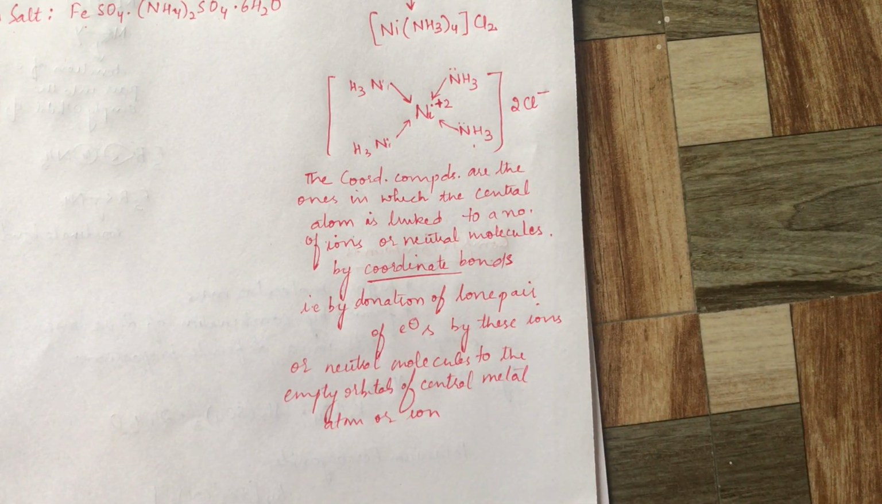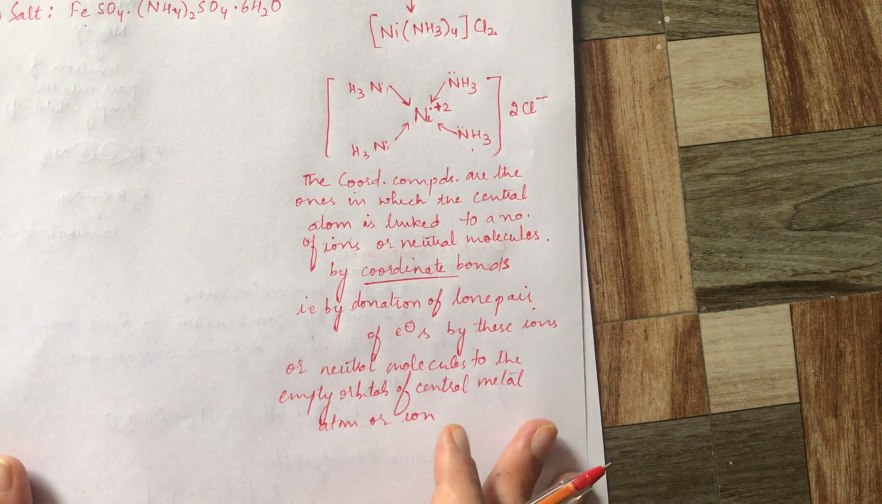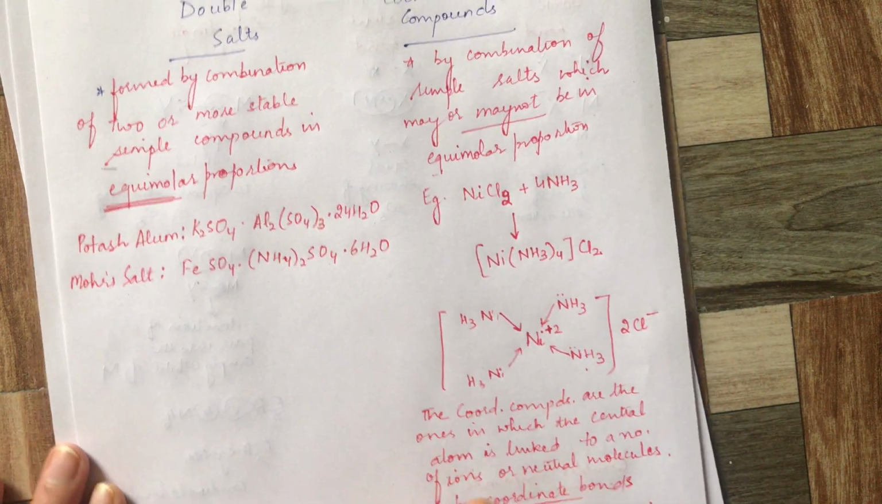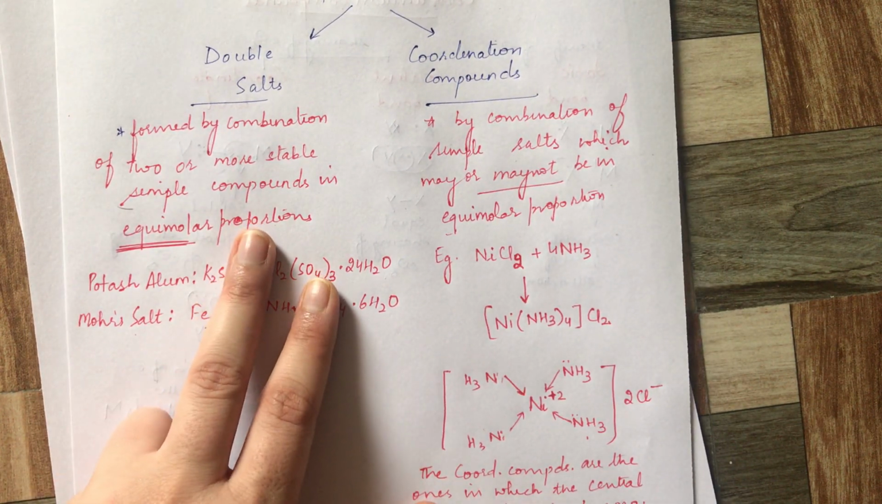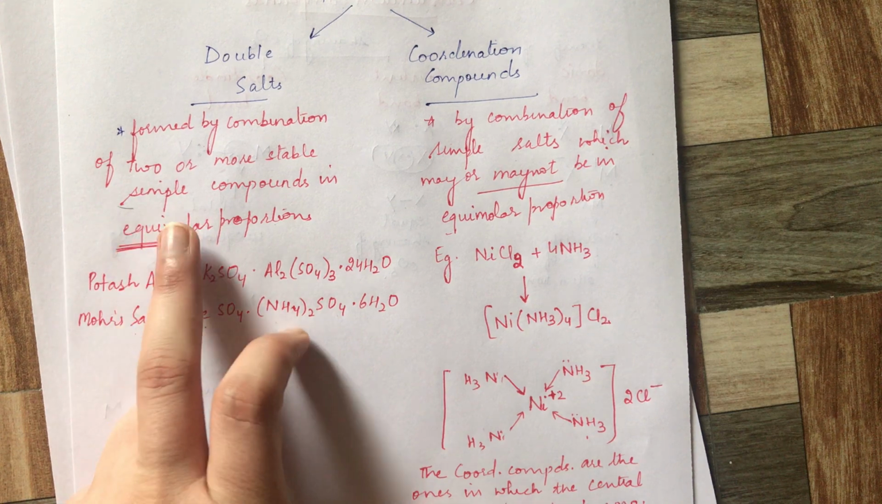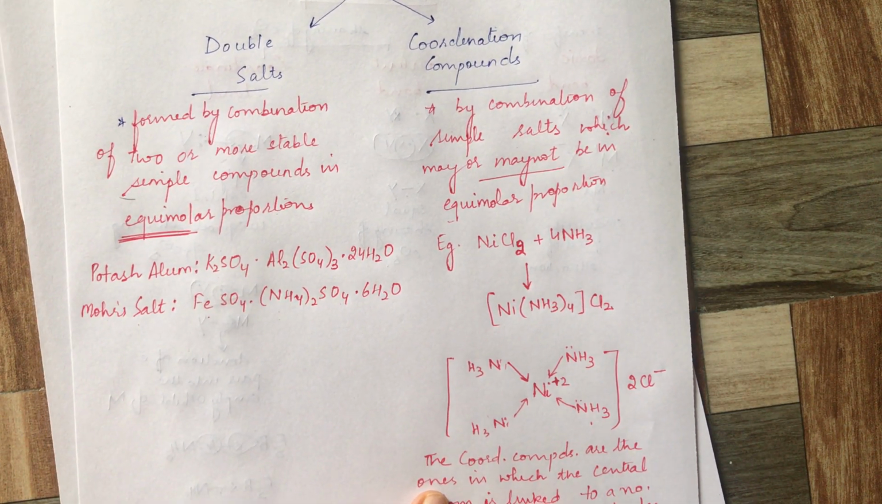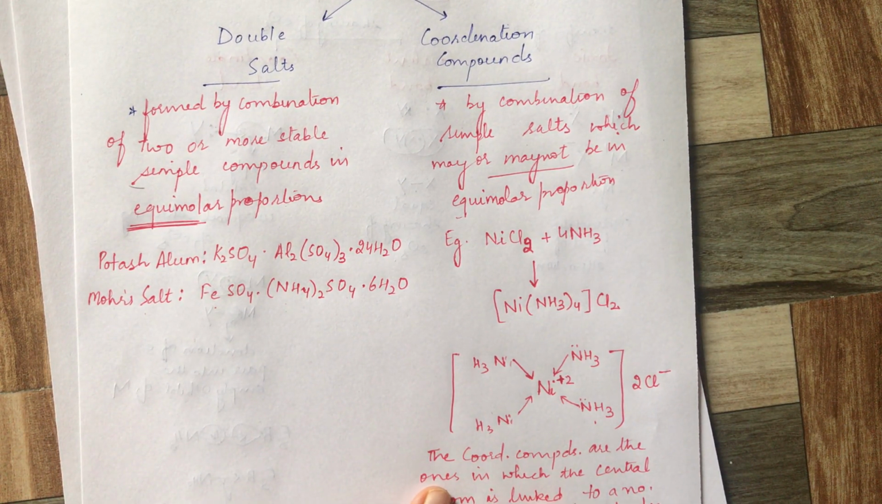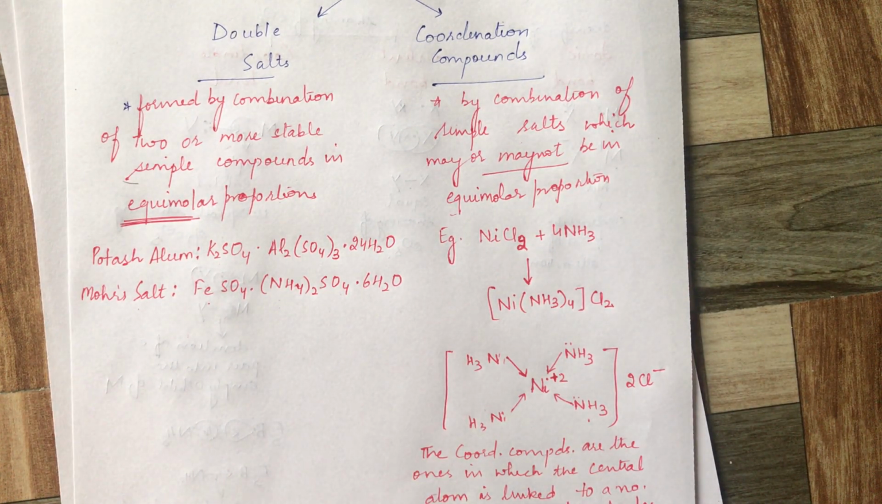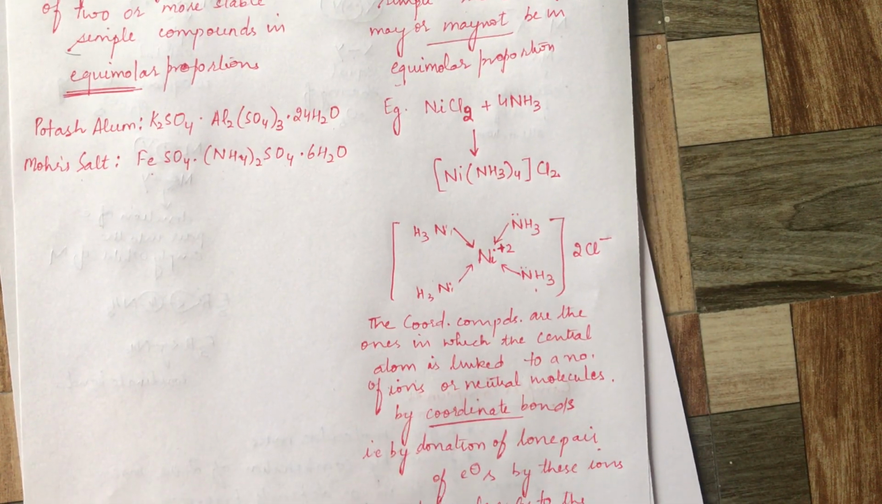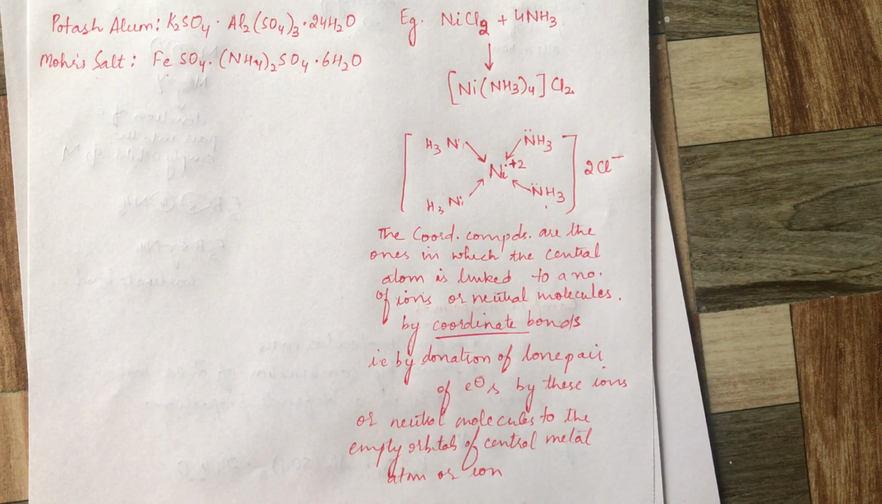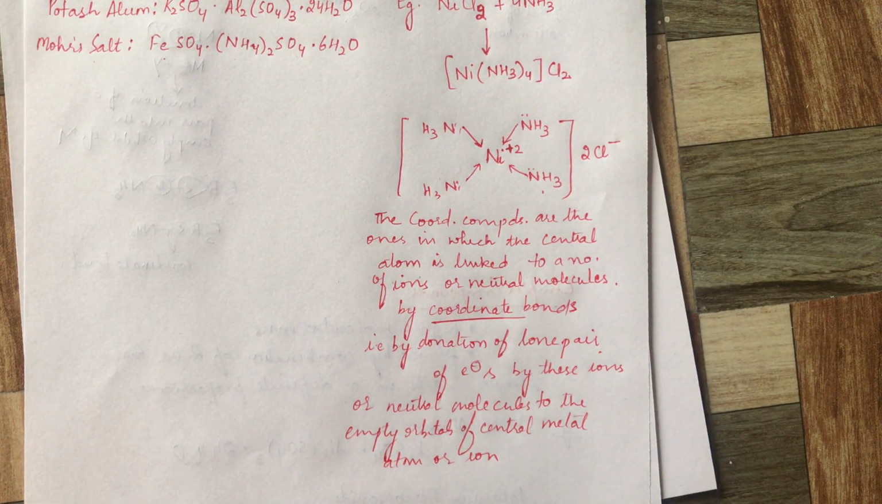So these lone pairs are donated to the empty orbitals of the central metal atom or ion. This is how a coordination compound is formed. As you see, there is no such talk of coordination compounds in the double salts. They are salts, so an ionic bond is there. Whereas in a coordination compound, a coordinate bond is also there as well as the ionic bond. So that's a little complex.